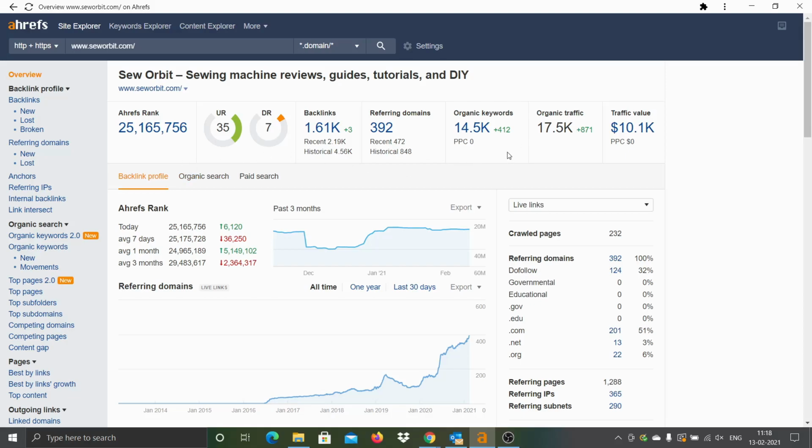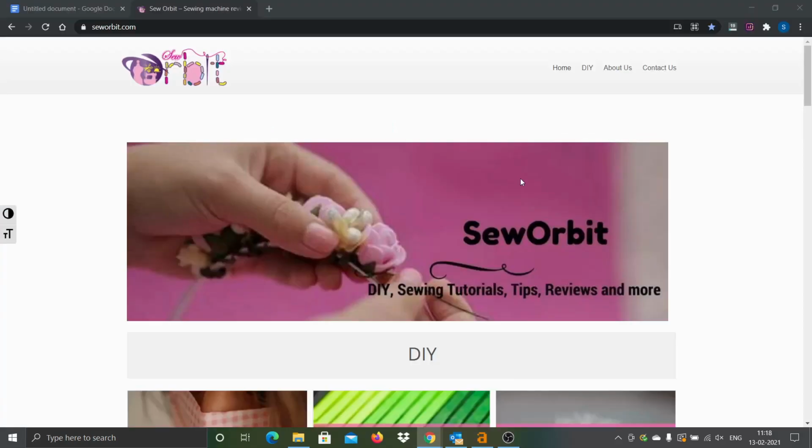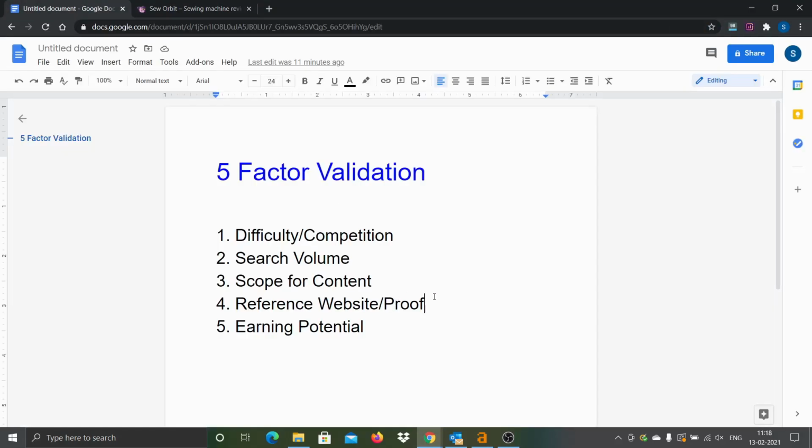So all three attributes, domain rating, organic keywords and organic traffic, this combination looks very positive. So that means our fourth validation is also true. We have already verified a reference website built on this particular micro niche. Though the domain rating is low, the performance looks very good.